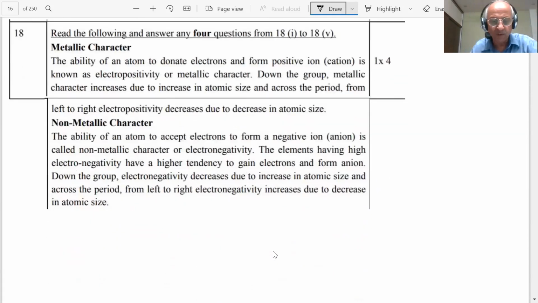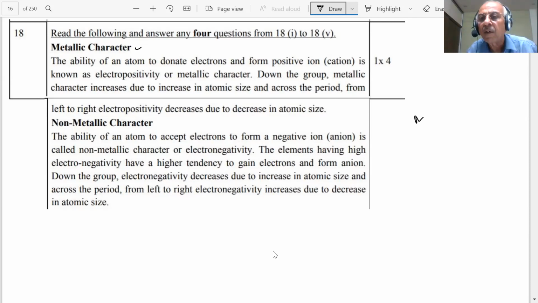All right, student. Now we are coming to question number 18. Read the following and answer any four questions from 18. The metallic character. Now he has given a paragraph, student, and questions are based on that. The ability of an atom to donate electrons to form a positive ion is known as electropositive. That we already know. Electropositive means the metal can give electrons.